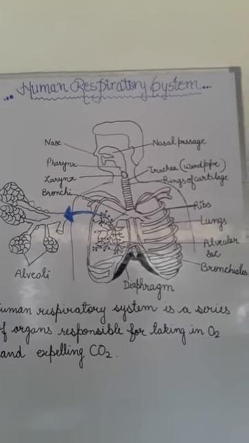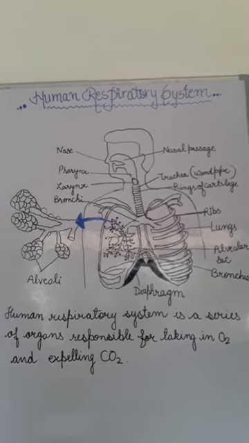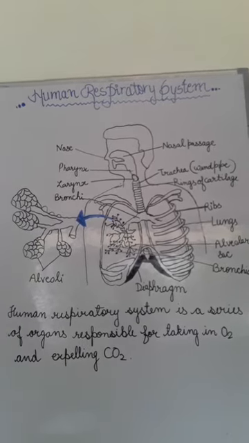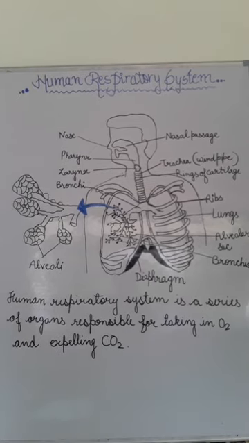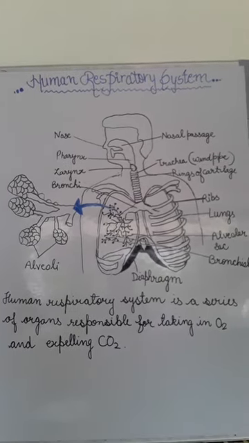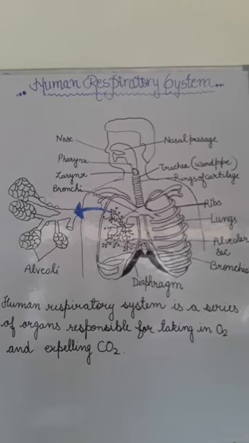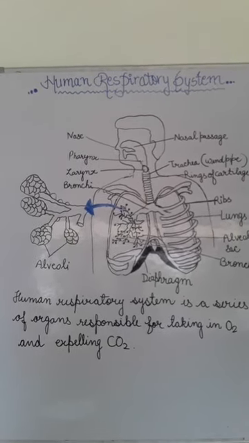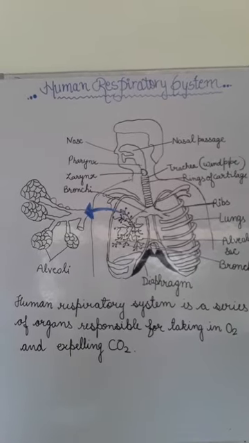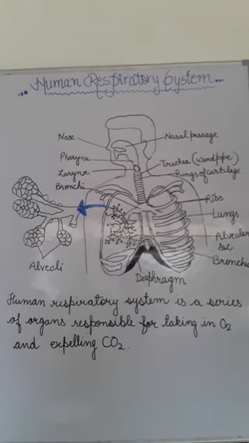When the human alveolar surface is spread out, it covers an area of 80 square meters, which is nearly equal to the area of a tennis court.